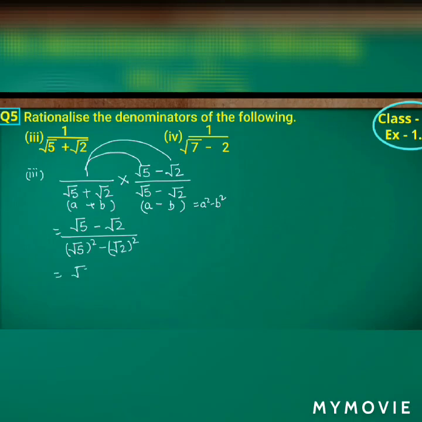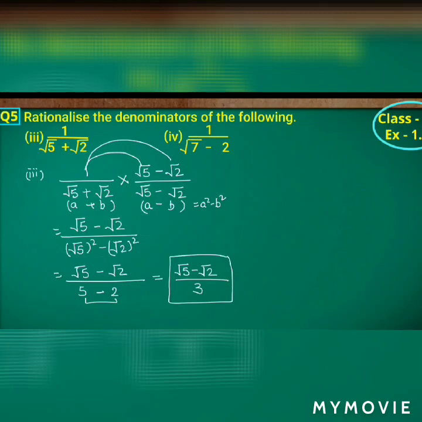So the numerator will be as it is, root 5 minus root 2 by, square root and square will get cancelled. So what else will remain? 5 minus 2. The numerator is root 5 minus root 2 by 5 minus 2, which is 3. So this is the answer.